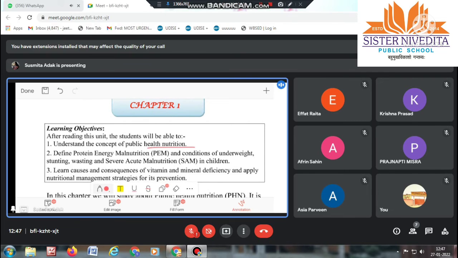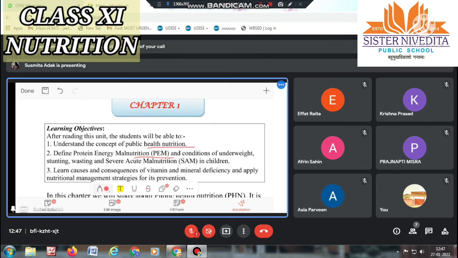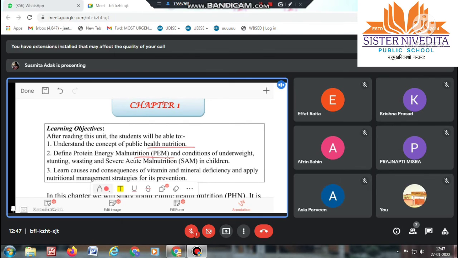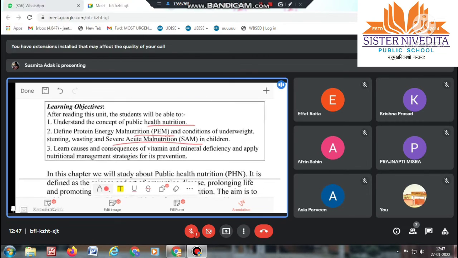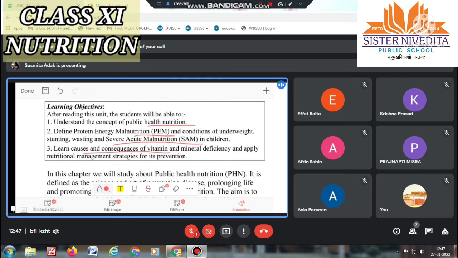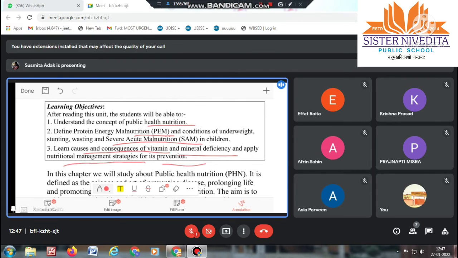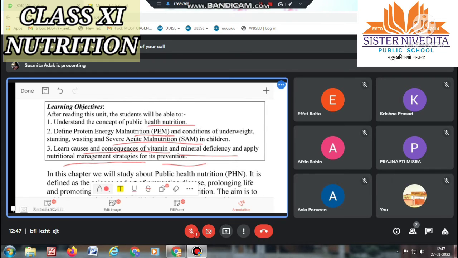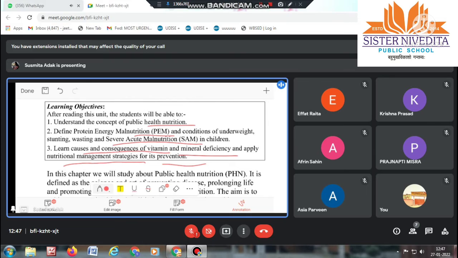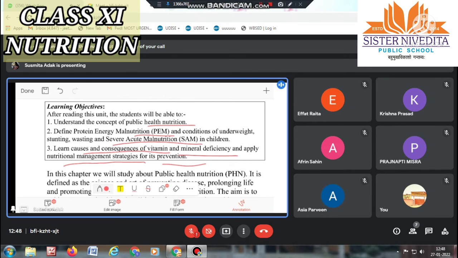Malnutrition we saw in the previous chapter. Severe acute malnutrition was also seen, along with the causes and consequences of vitamin and mineral deficiency, and the nutritional management strategy and prevention. So here we have completed unit 4, chapter 1. On the next day we will see unit 4, chapter 2.